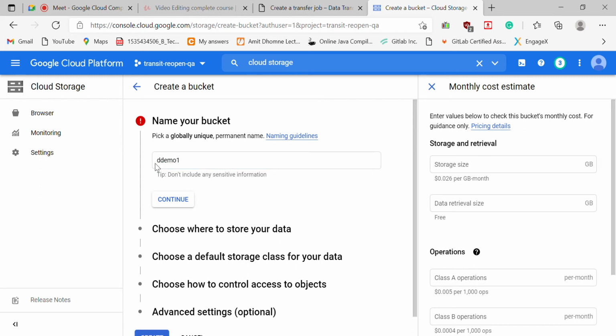You can see the name should be globally unique. Lots of buckets are created by everyone, so if the name is the same, it will give you an error. Click continue.